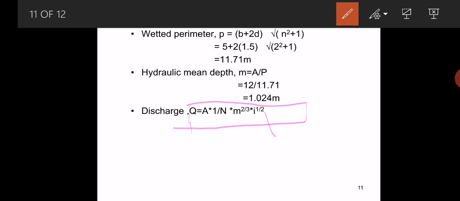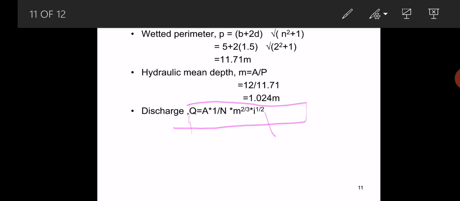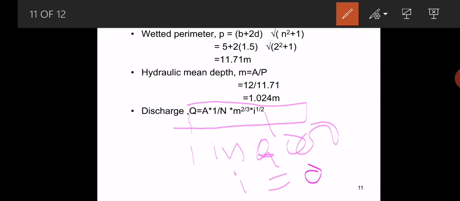So when we substitute the above values in this formula, we get the slope equal to 1 in 900. Here we get the i value equal to 0.006. This is the longitudinal slope of the trapezoidal section.